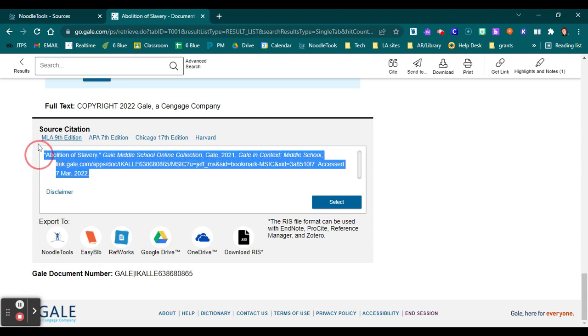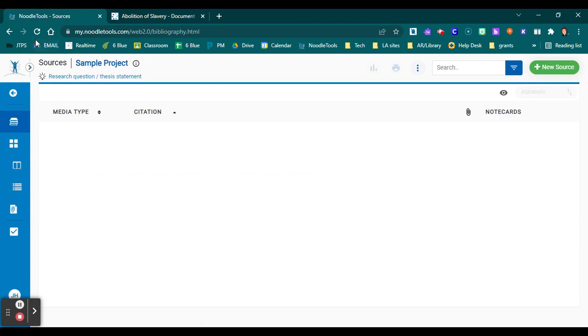I can copy and paste the citation. So if I wanted to paste it into a Word doc or a Google Doc or something like that, I have that option. However, I can also export it. Now, we use Noodle Tools. The key here, though, is that I have to make sure that my Noodle Tools project is already open. So you'll notice up here in this tab, I've already got my project open. Like I've created it, I've opened it, I'm in the source area right now.